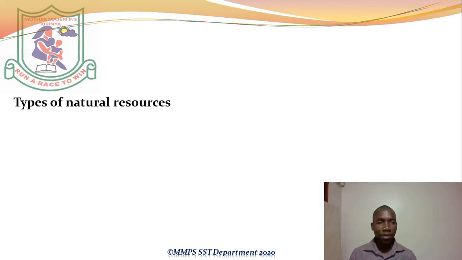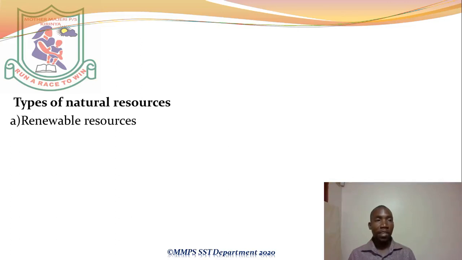Now, we have types of those resources. Again, they are grouped into two groups. Those natural resources we've listed are grouped into two. A is renewable resource. That's the first group, renewable resource. We are going to look at renewable resources and what it means, and then we give some examples. Then you have, that's supposed to be B, not A again. It's B, and that is the non-renewable resources.